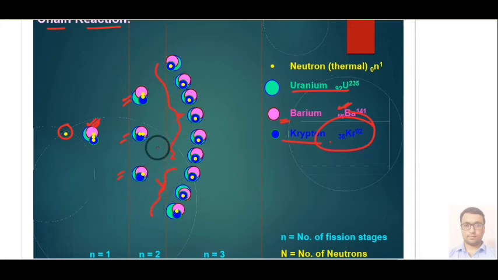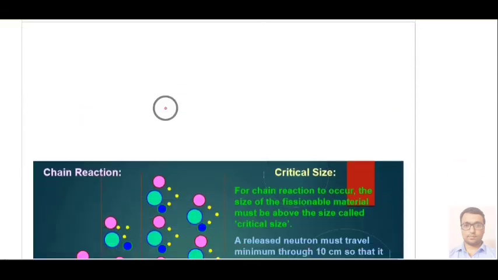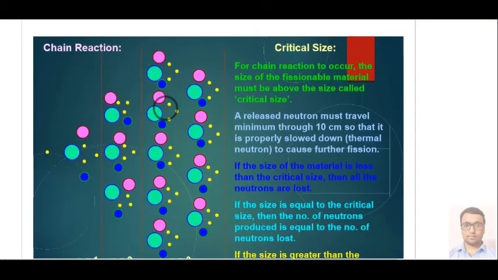So this is called a chain reaction. Here you can understand that from one reaction you are getting this many products, and an uncontrolled energy you are getting.